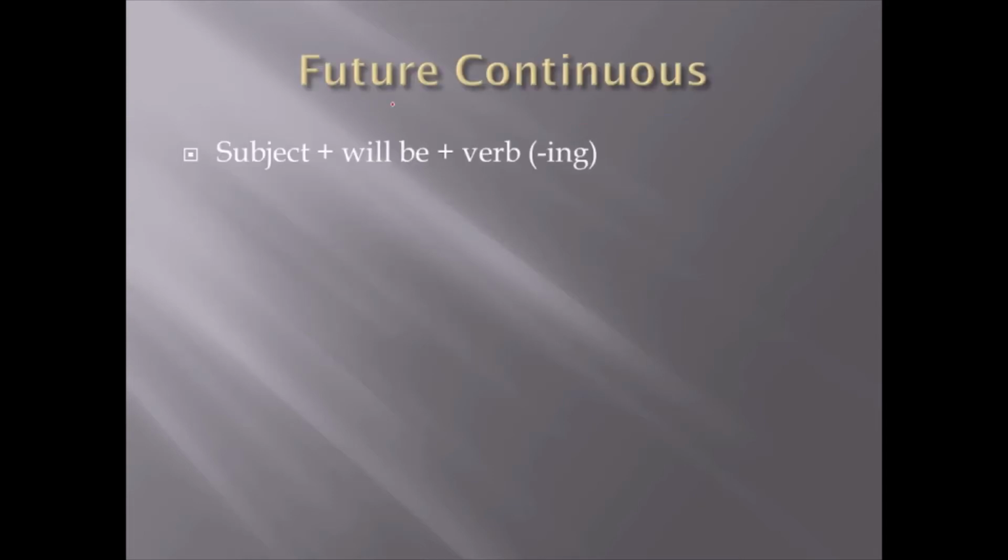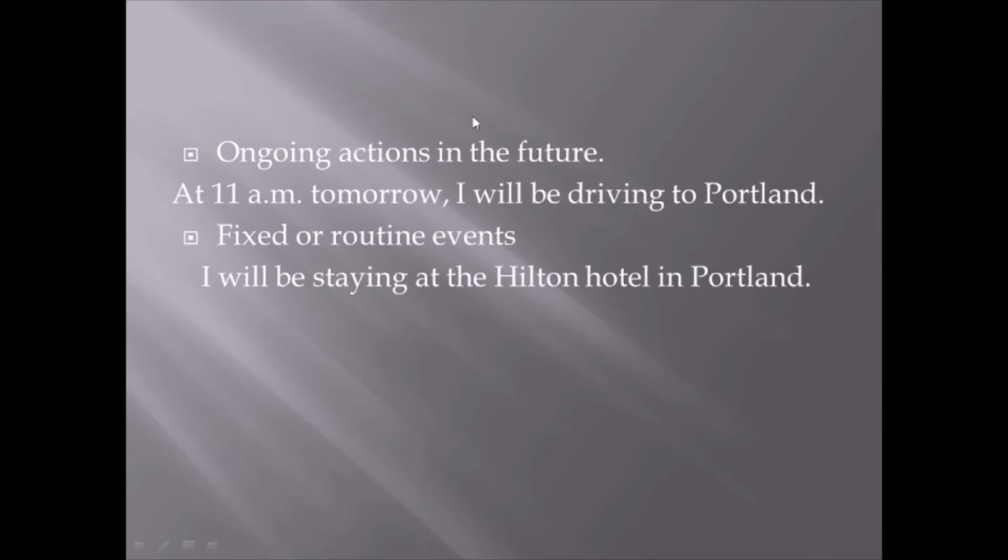Next is your future continuous. So here we will use subject, will be, and verb with ing. We use this when there are some ongoing actions in the future, like at 11 a.m. tomorrow, I will be driving to Portland. Okay, fixed or routine event: I will be staying. So when you want to tell something that is fixed or a routine event, I will be staying at Hilton Hotel in Portland. So some ongoing action in the future, or some fixed or routine event.